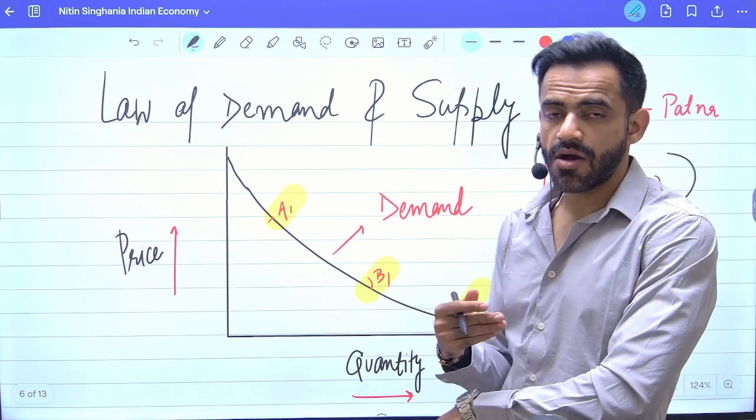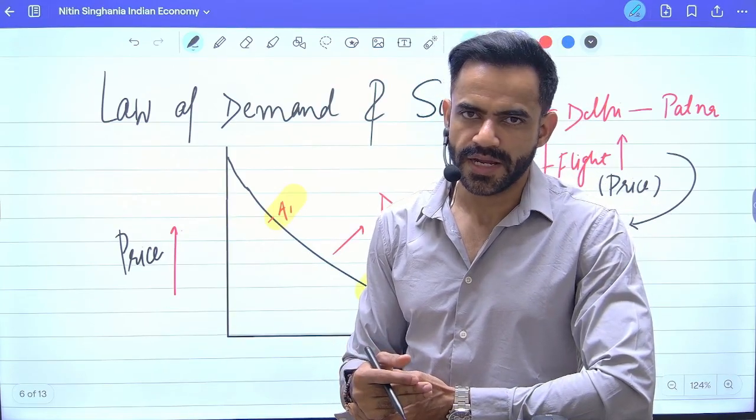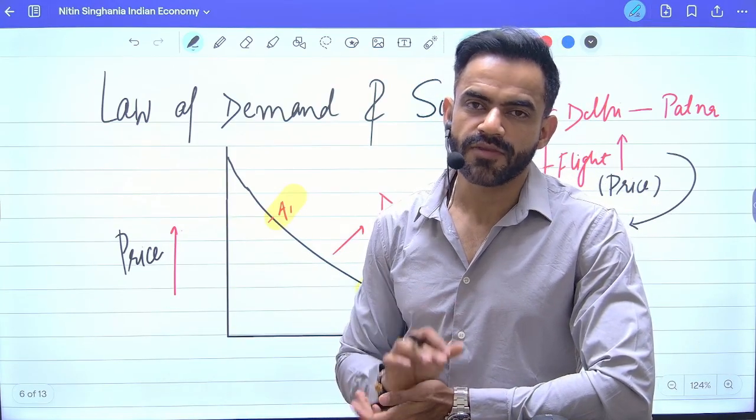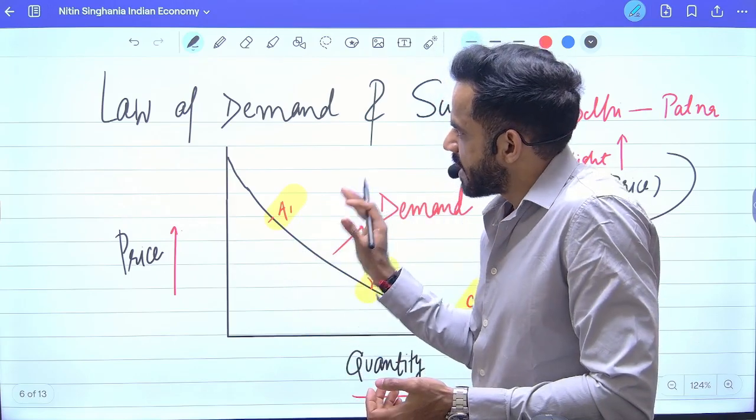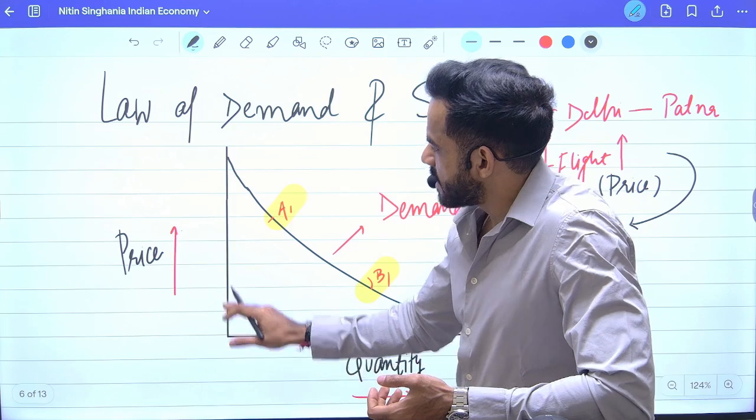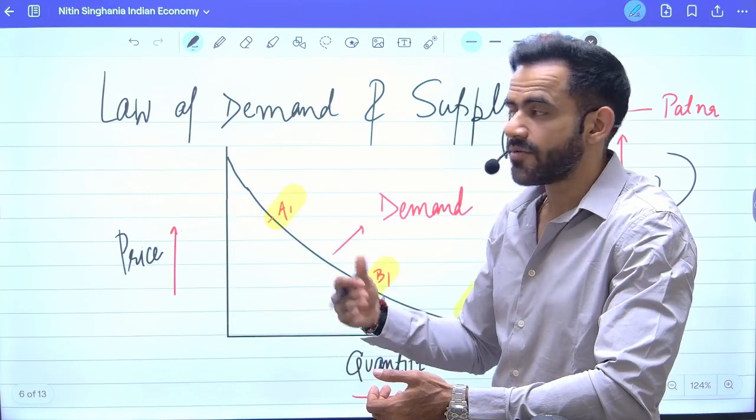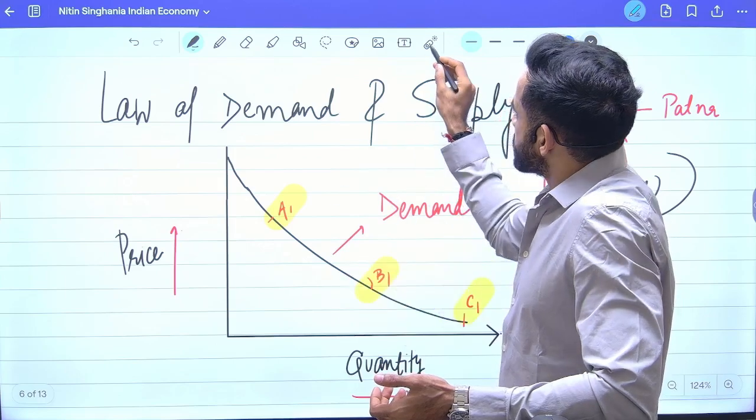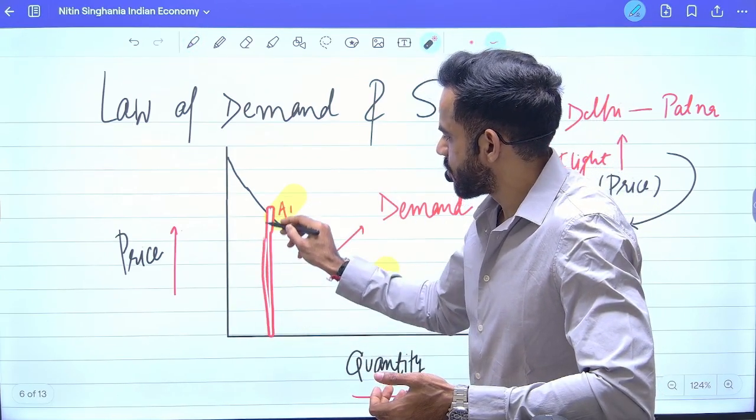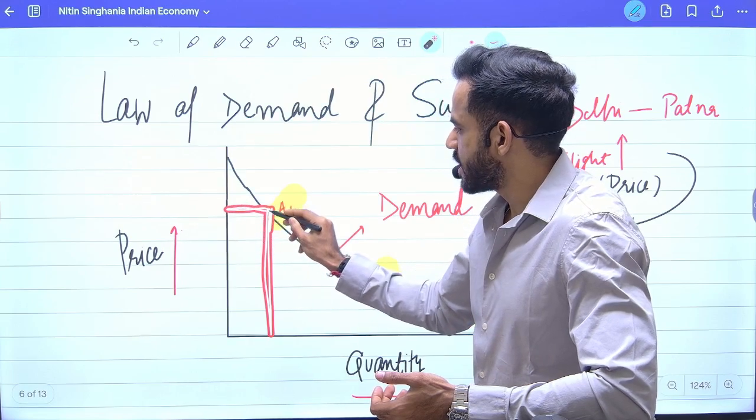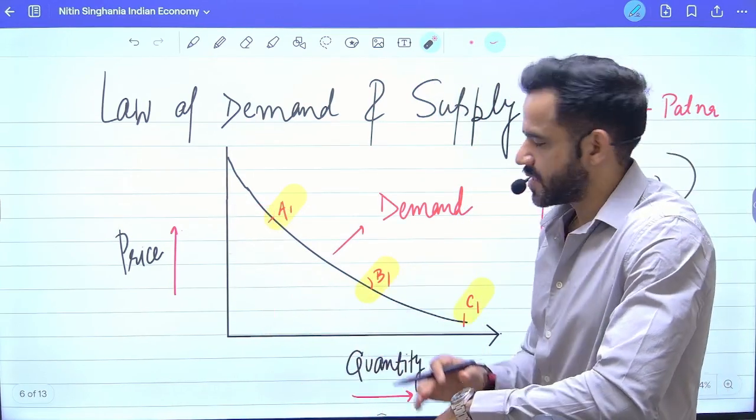Reason being, now flight ticket is out of their budget, so they cannot afford flight, and therefore the demand of flight should go down over a period of time. So in a very simple sense, if the price increases, the demand will be low. If price is low, demand will be high. For example, at point A1, if we draw a point A1, the price is quite high. That's why the demand or the quantity required is low.